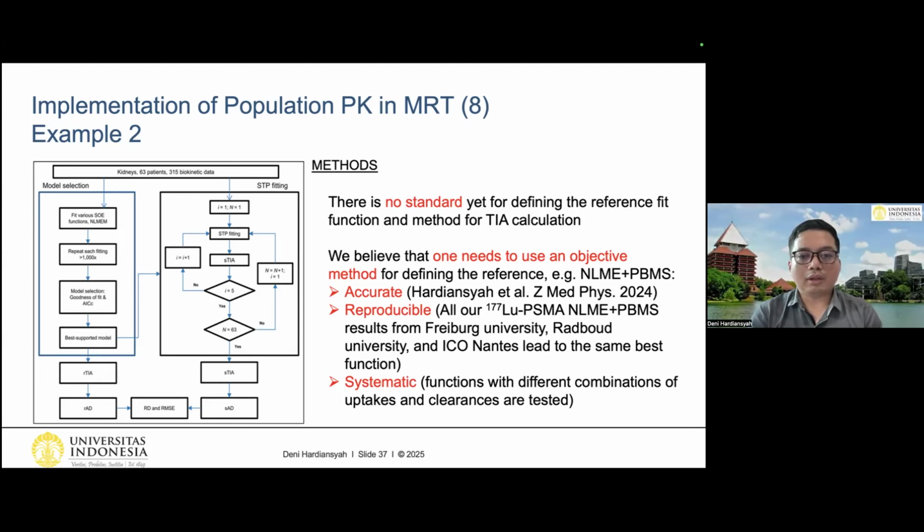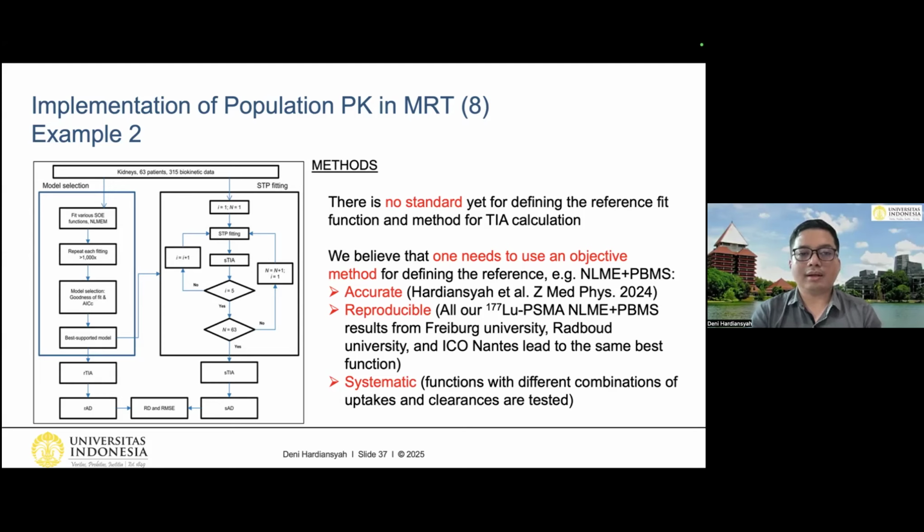So one note is that there is no standard yet for defining the reference fit function and method for TIA calculation. However, we believe that one needs to use an objective method for defining the reference. In this case, one of the methods that could be used is the NLME plus the PBMS. Why do we promote this? Because first, it is accurate. As I showed in the previous paper, this method is better than the frequently used function IBMS and also the SPPBMS. The second one is that this method is reproducible because it is not a subjective method. It is an objective method.